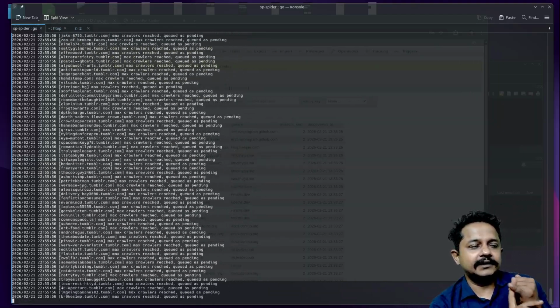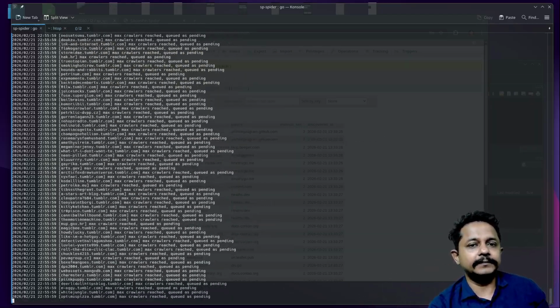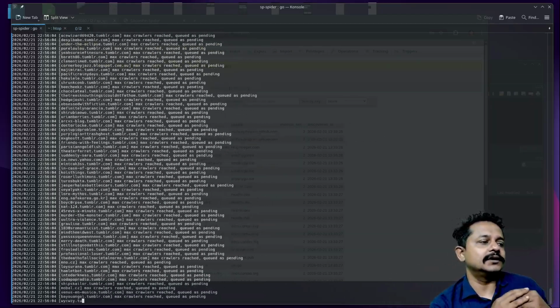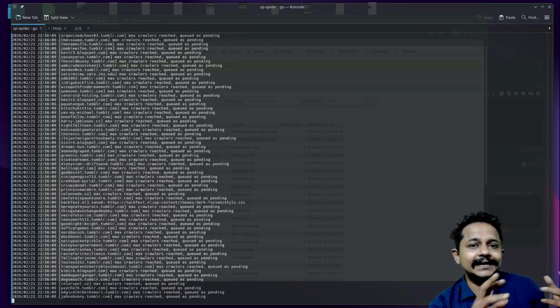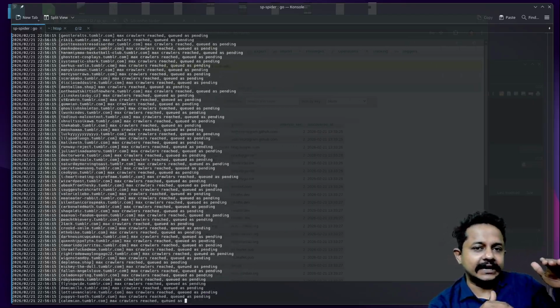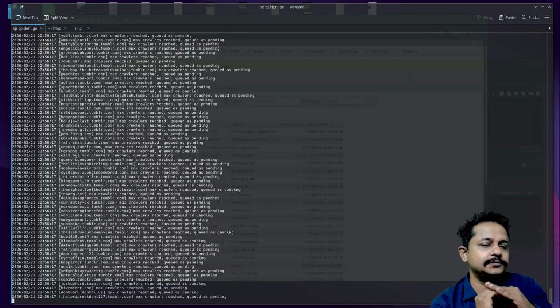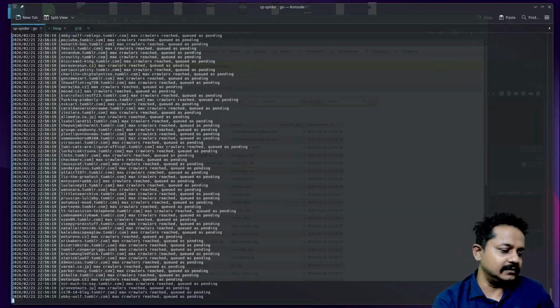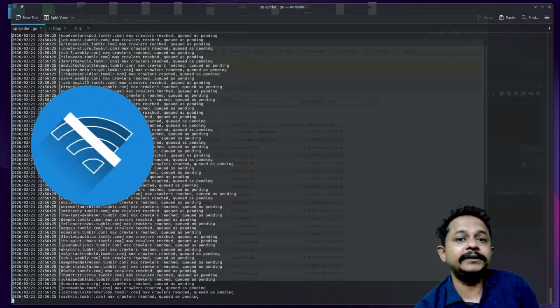My system memory was full, 64 gigabytes. The CPU usage was full. The internet bandwidth was not 100% utilized, but it was bombarded. And within a few hours, my internet provider stopped the connection.